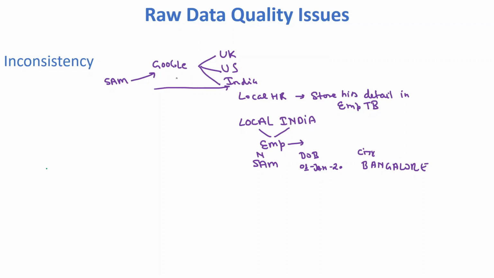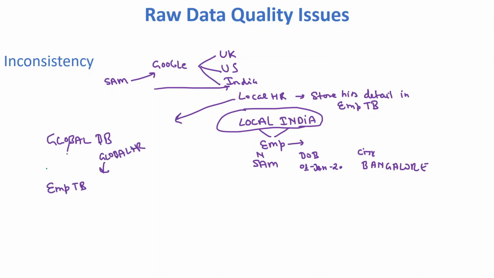But Google is an MNC, so we also have another database apart from this local India database. We have one global DB. In this global DB, the local HR sends all the details to global HR.